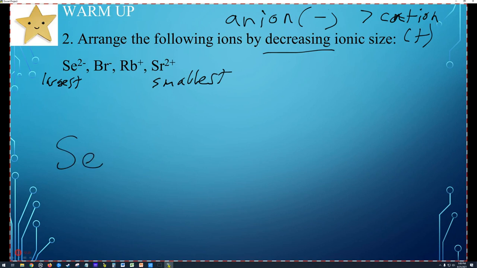So we're going to start with selenium. And notice that I ordered these based on their charges. I don't have to look at the periodic table and see where they're at at all. I'm just doing this based on charges.